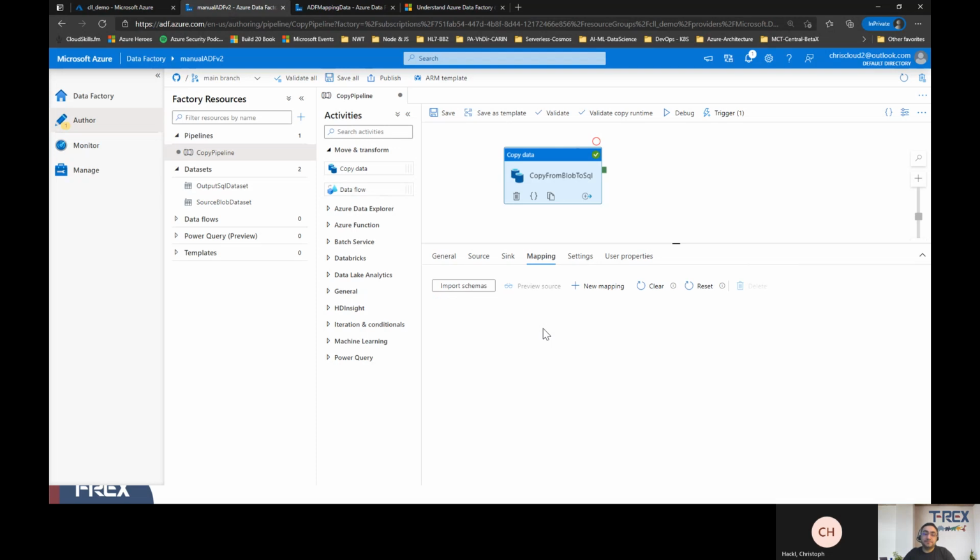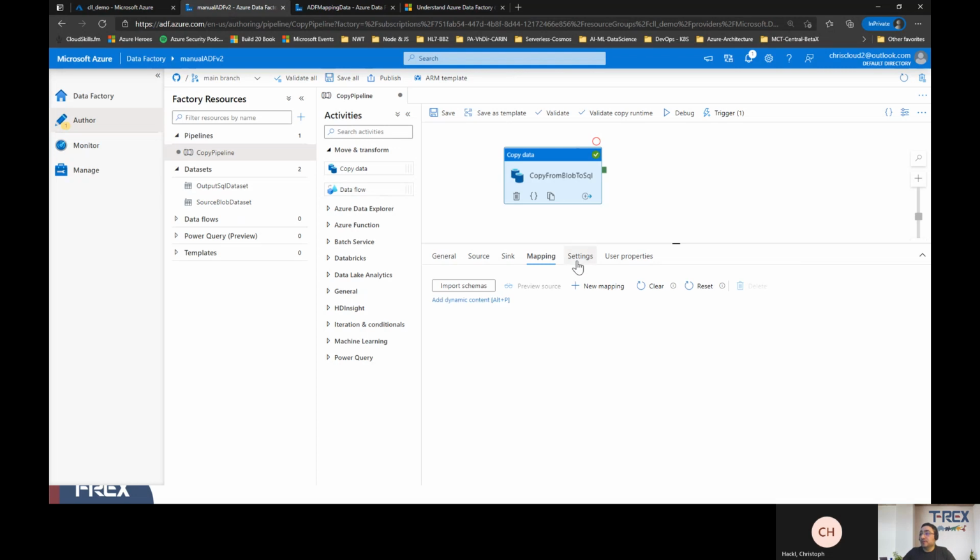Because we have a simple blob storage, which is a txt file. It's a CSV file, and the first row is basically the header, and then we have the rows. Because the names of the columns are matching the table column names where we move all the data, there is no mapping required. However, if you have a custom mapping, you can implement that here, where the column names in your CSV file might be different than the column names on your table that you are trying to move the data into, okay?